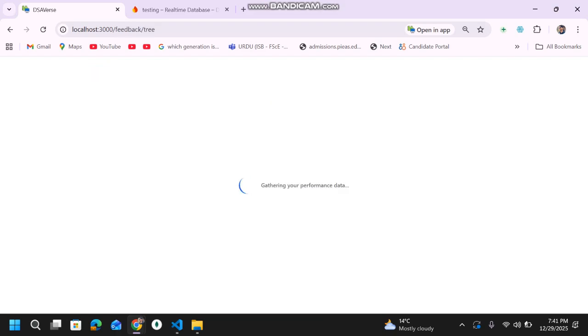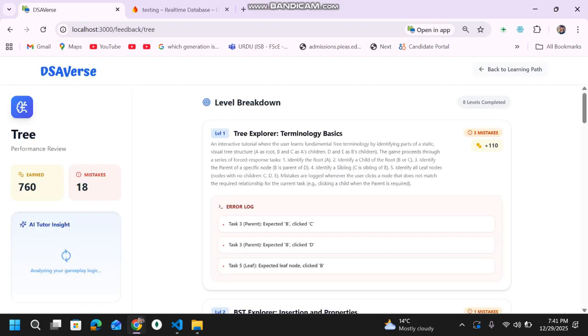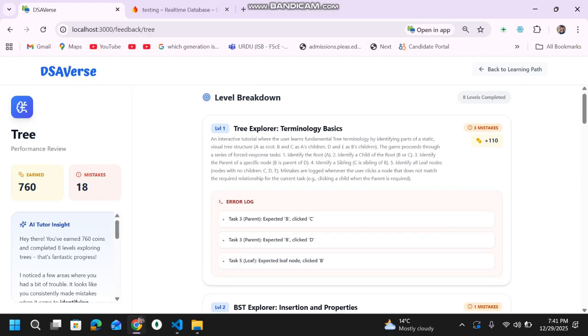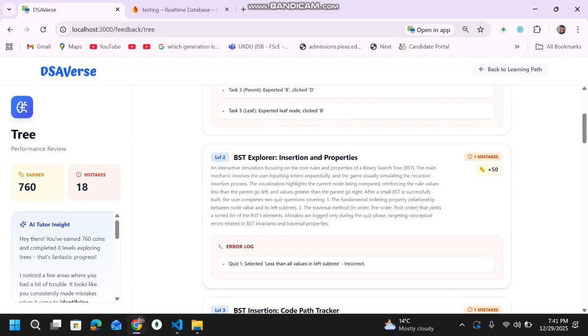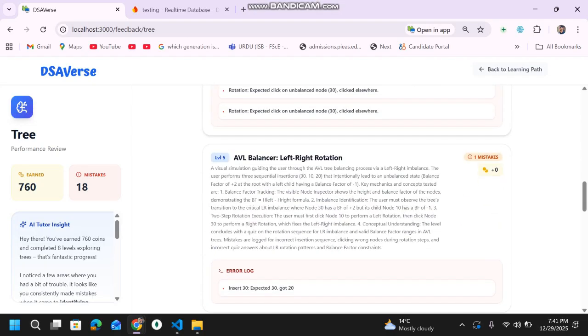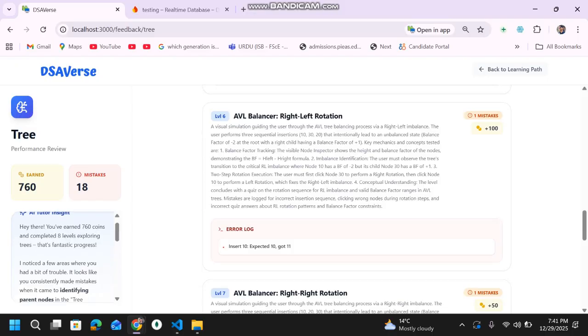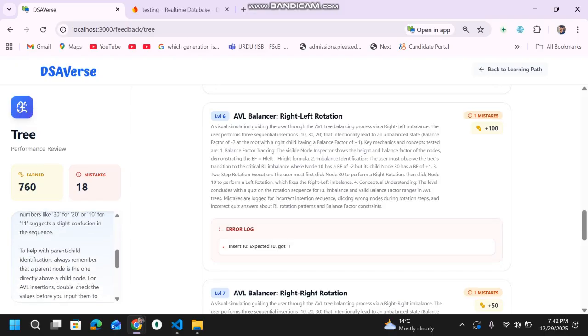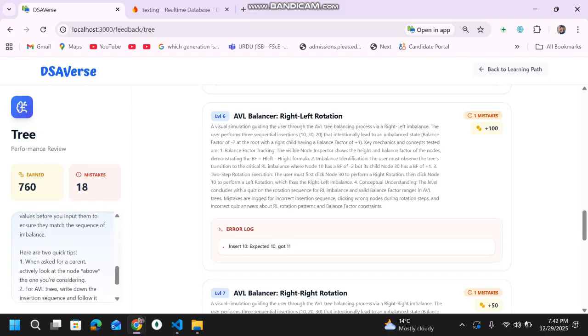And once you open topic specific feedback, look at this, we have all the games you've played in the tree topic and the errors you have made. It shows the number of coins you've earned over time, and here is the feedback on what you can improve according to your mistakes. So this is completely dynamic, depending on the mistakes you make. We are using Gemini, we are using LLMs for this purpose mainly.